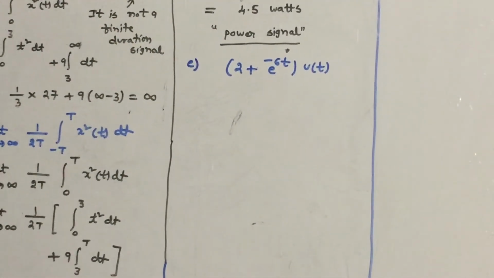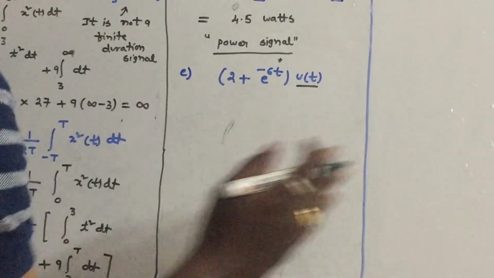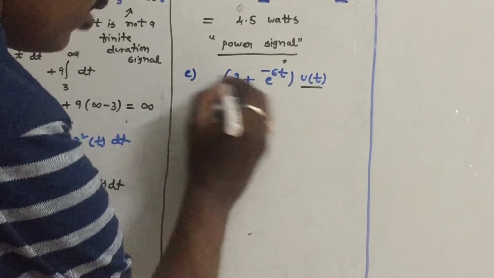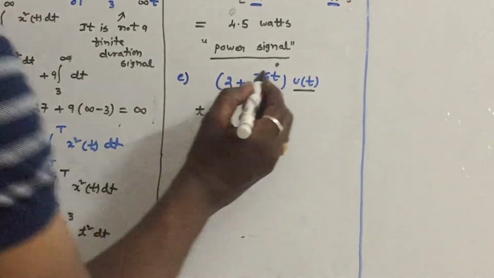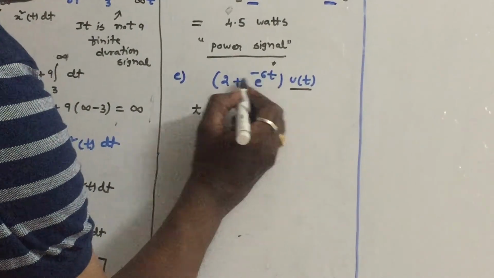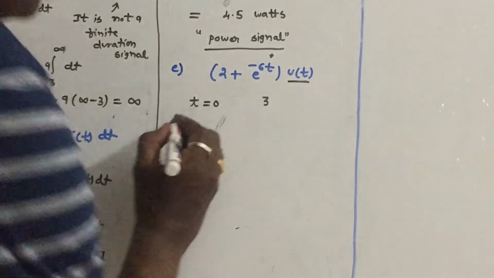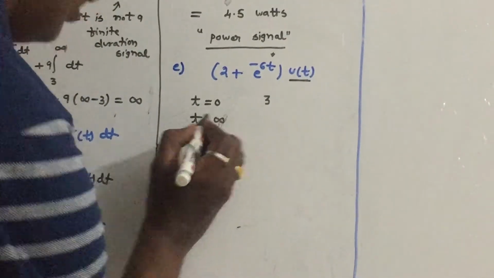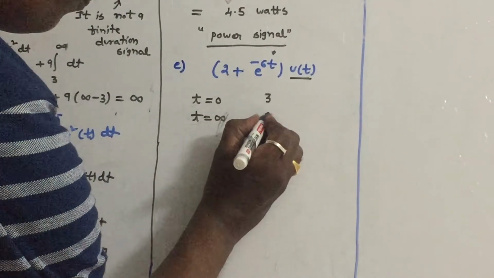First let us plot the nature of the signal. Because of the u of t multiplication, the signal always starts from t is equal to 0. So let us find the approximate values. At t is equal to 0, if you substitute t is equal to 0, e power 0 is 1, the amplitude is 3. That means the signal starts at 3. At t is equal to infinity, e power minus infinity is 0, so therefore 2 plus 0, 2.